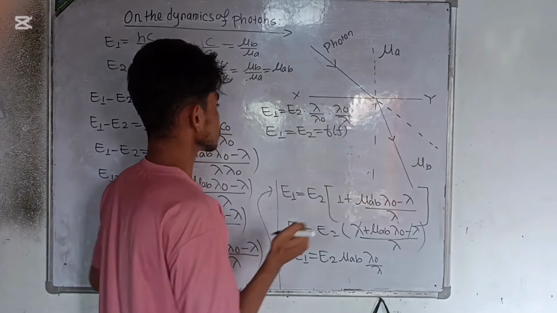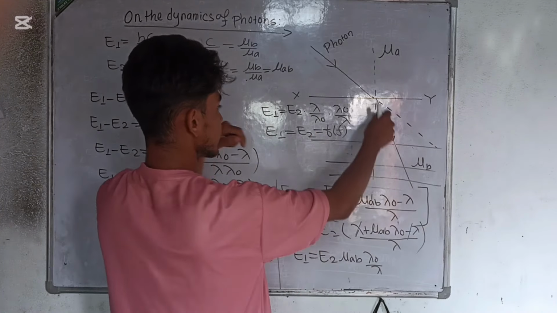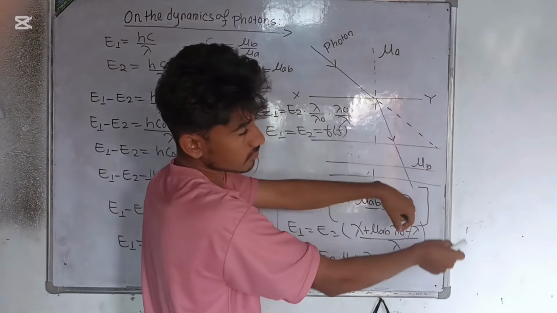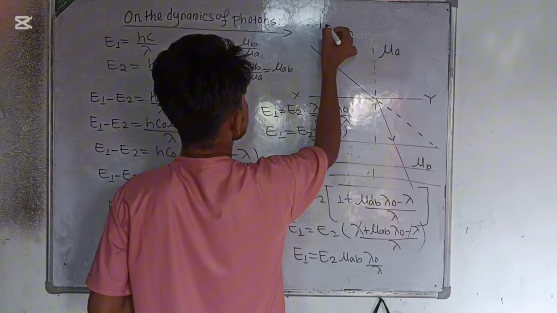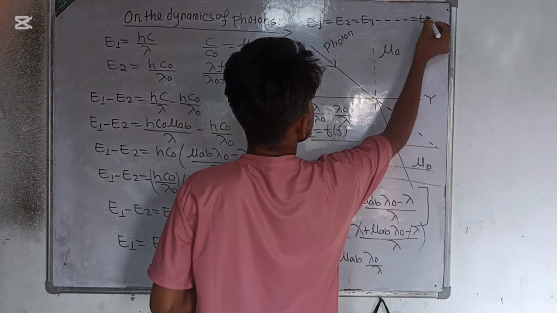If you have n number of mediums here, and the photon travels from one medium to another, and another, the energy will be E1 equals E2 equals E3, and so on, equals En.